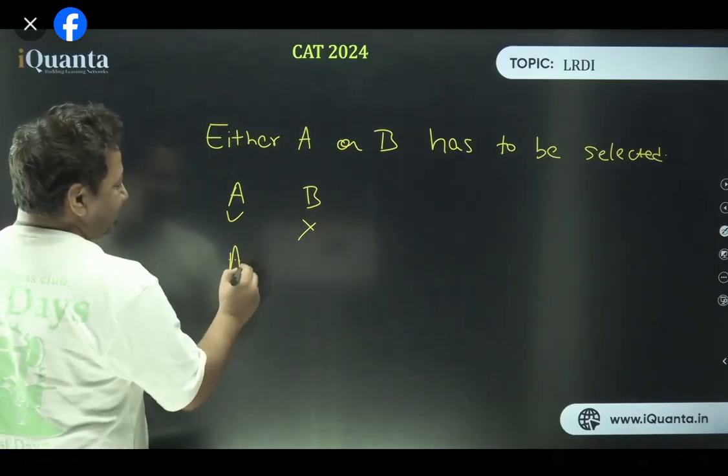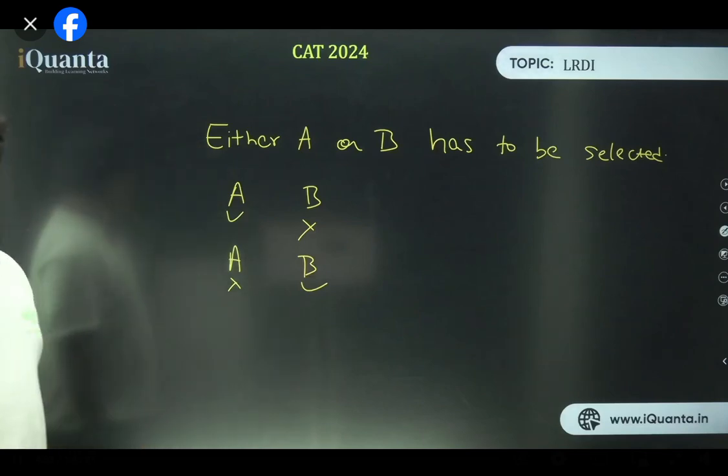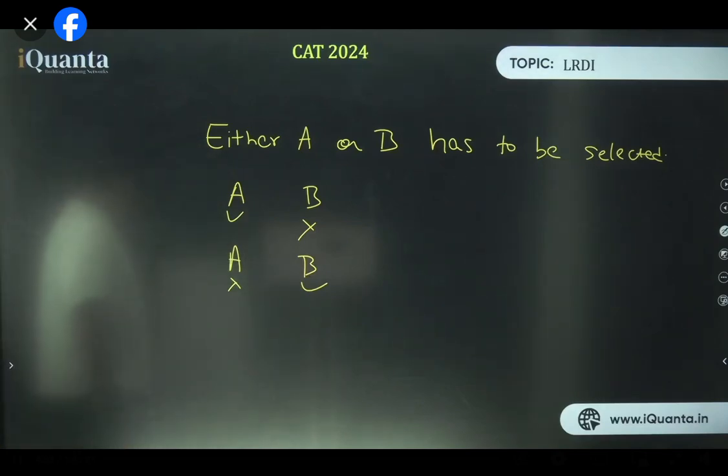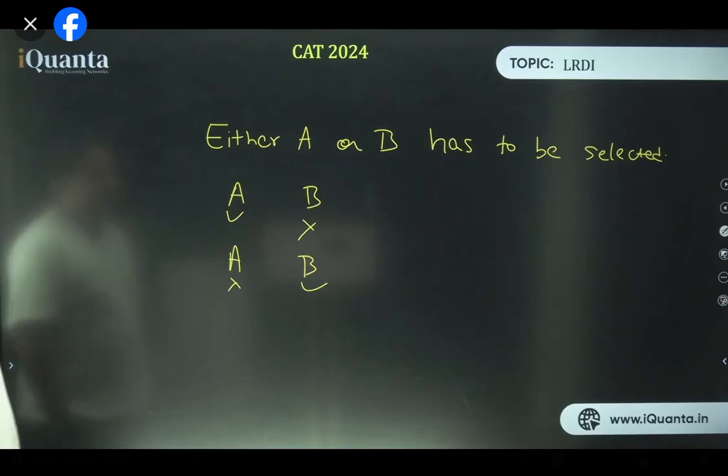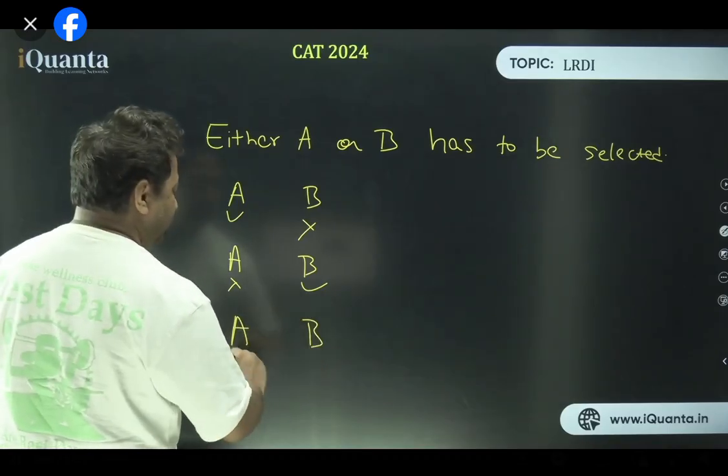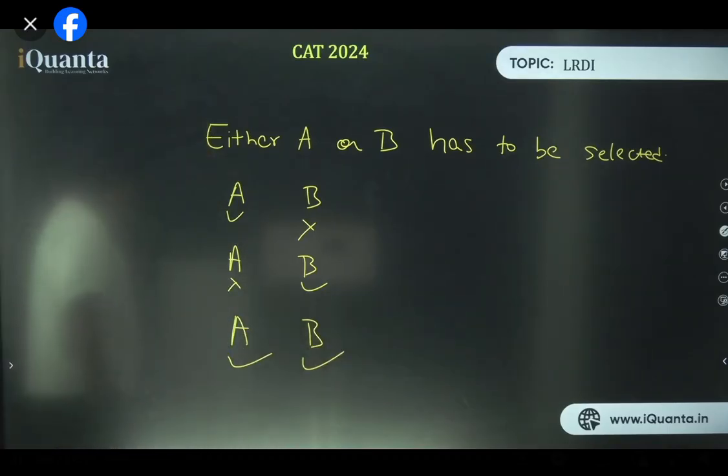Can I say A will be selected and B will be selected? Is that possible? Of course. No prizes for guessing this. If I say A and B both will be selected, is this possible? Third statement.